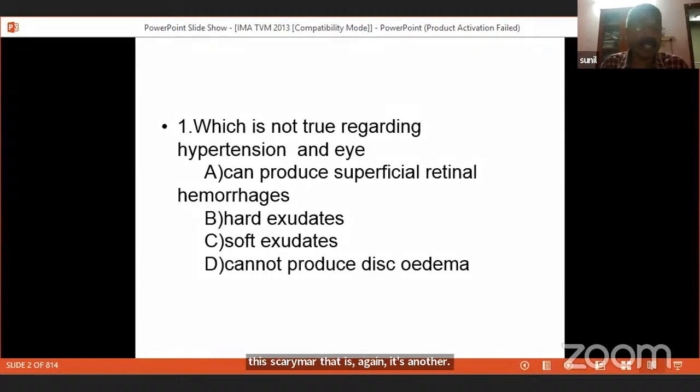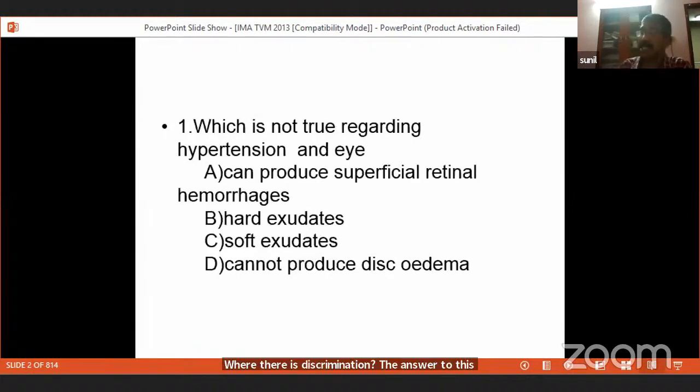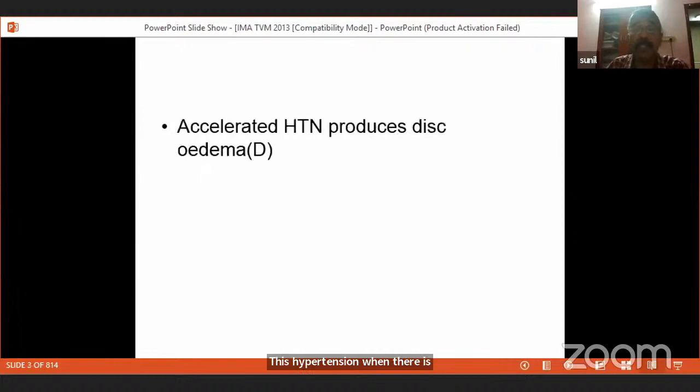Hypertensive retinopathy with disc edema is called stage 4 hypertensive retinopathy, or malignant hypertension. It's a very important MCQ. So the answer to this question is D. Hypertension with disc edema is also called accelerated or malignant hypertension.